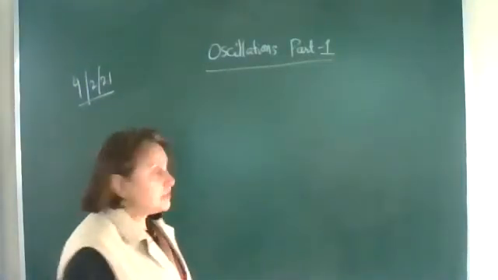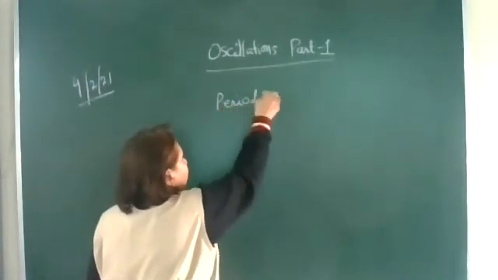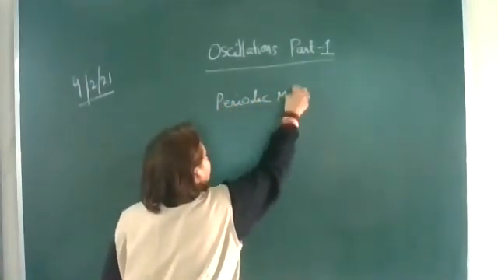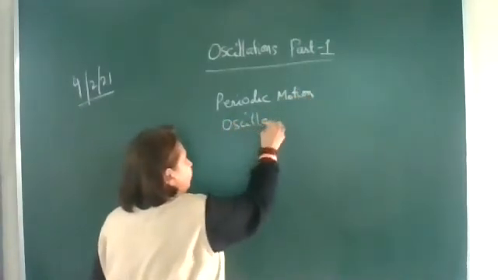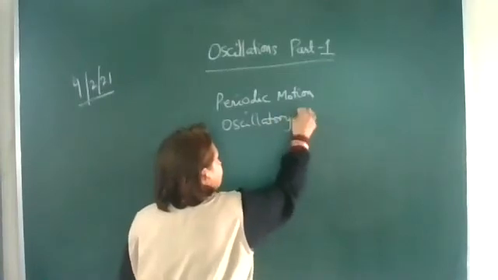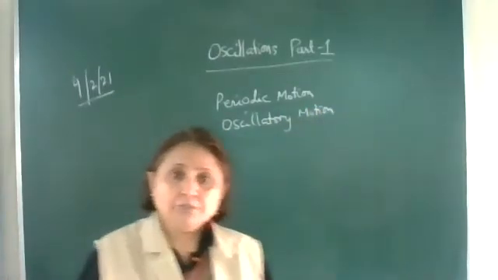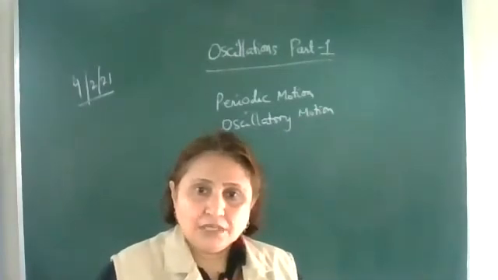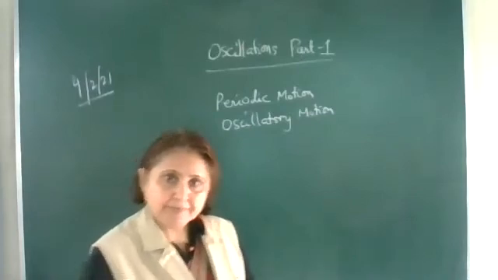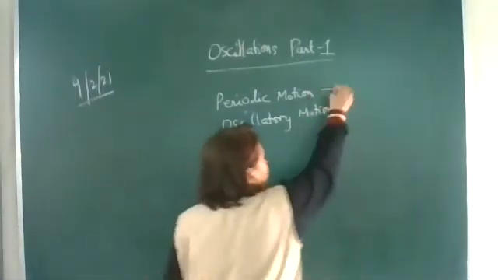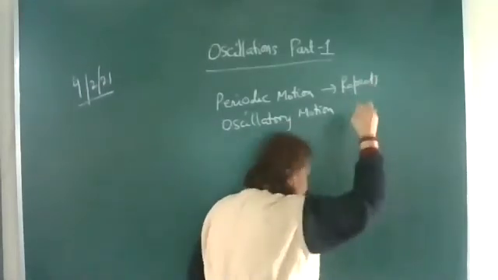In oscillations, first let's study two types of motions, periodic motion and oscillatory motion. There is a difference between these two types of motions. Periodic motion is the motion which repeats itself after regular intervals of time.